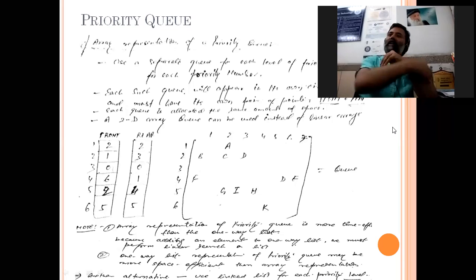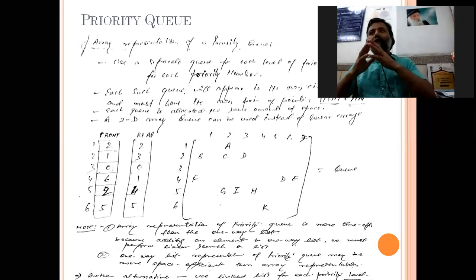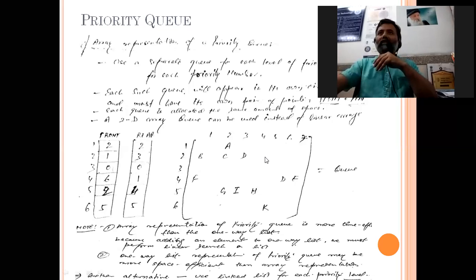We can maintain a linked list corresponding to each priority, so we can save memory then. So this is all about the deque and priority queue. In the next lecture I will start the non-linear data structure, and that is tree. So enough for today.